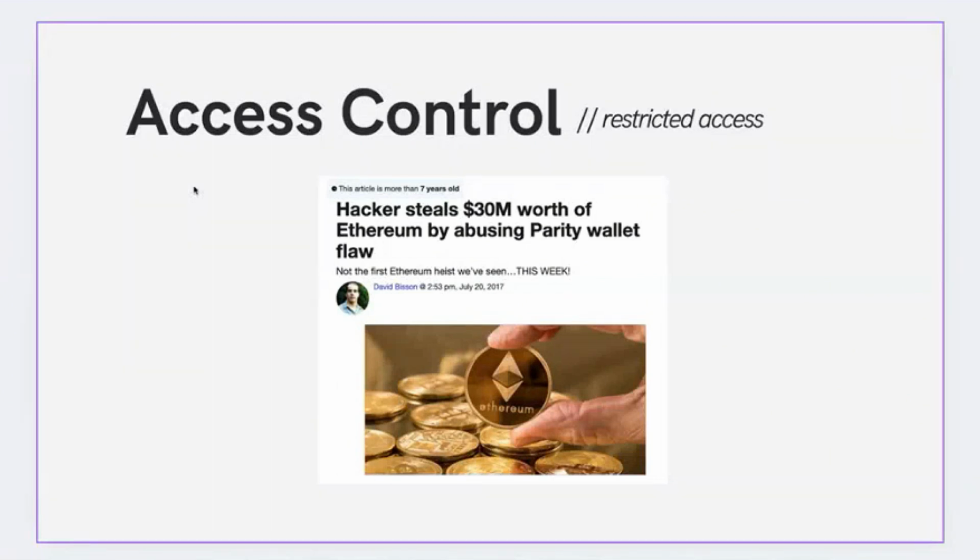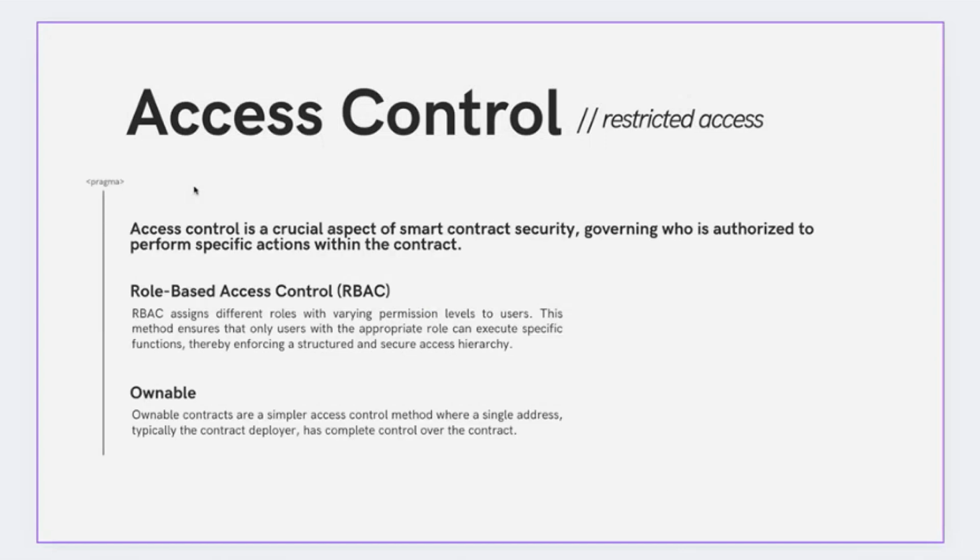One infamous attack that happened 7 years ago was the Parity multisig attack. In fact, the hacker was able, post-initialization of the multisig wallet, to add himself as one of the owners and therefore drain one of these multisig wallets that at the time had $30 million in Ether, which today is around $600 million. So all of this just to introduce what access control is.